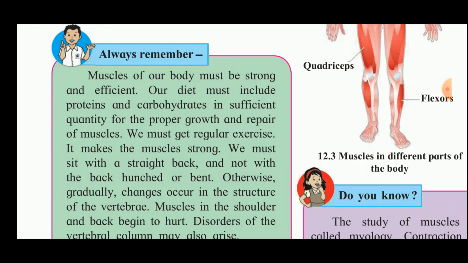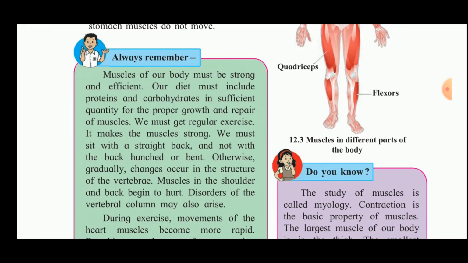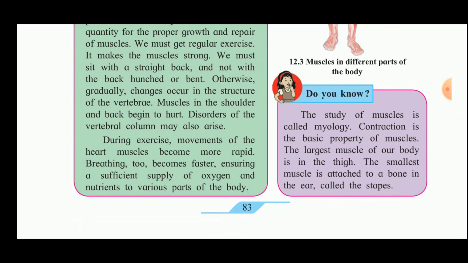Our diet must include proteins and carbohydrates in sufficient quantity for the proper growth and repair of muscles. We must get regular exercise. It makes the muscles strong. We must sit with a straight back and not with a back hunched or bent. Otherwise, gradually changes occur in the structure of the vertebrae. Muscles in the shoulder and the back begin to hurt. Disorders of the vertebral column may also arise.